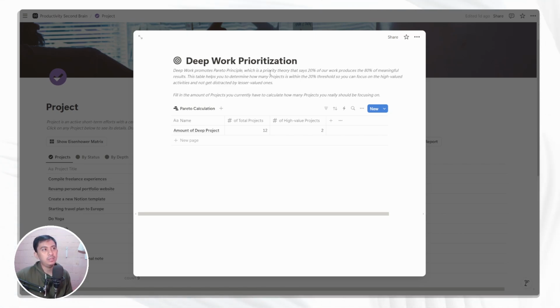So you are really recommended to browse more into the Pareto principle, which is a really sought after productivity concept that I personally also use heavily because it's really helping you to focus on the most important things. And for this pop-up, the things that you may want to do and how to use it is